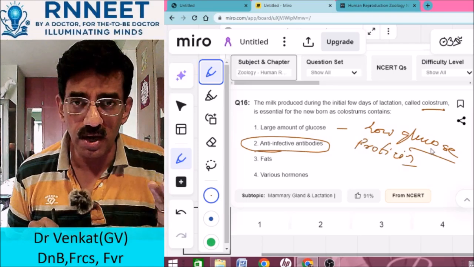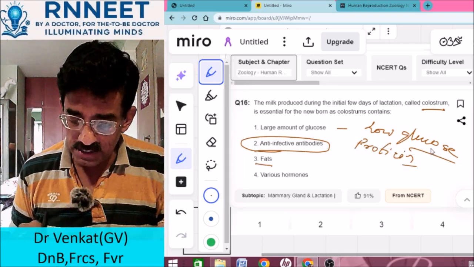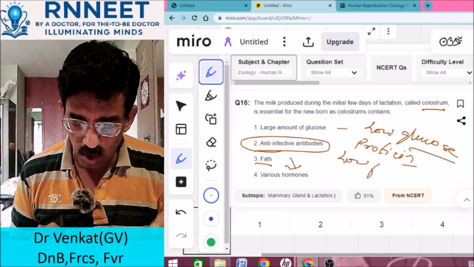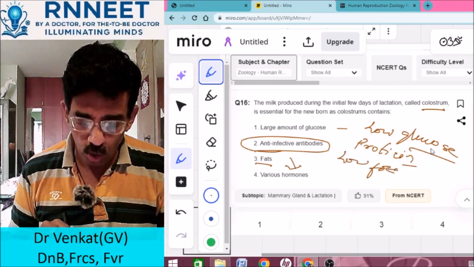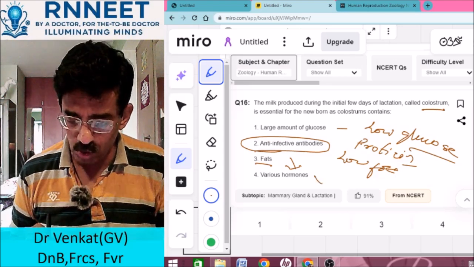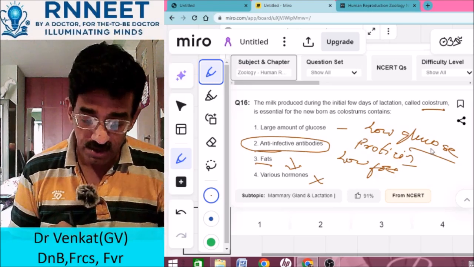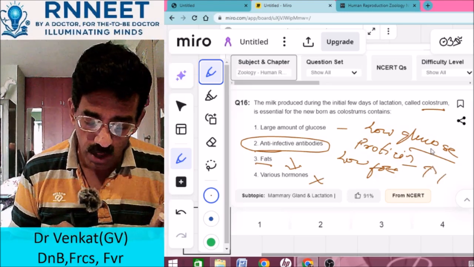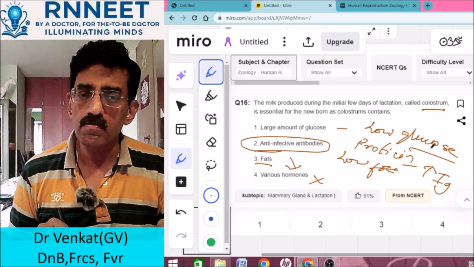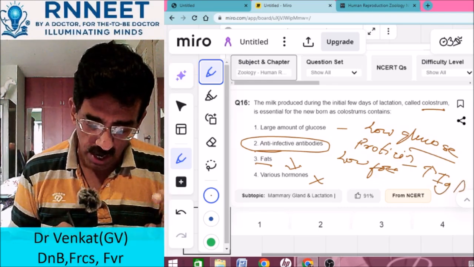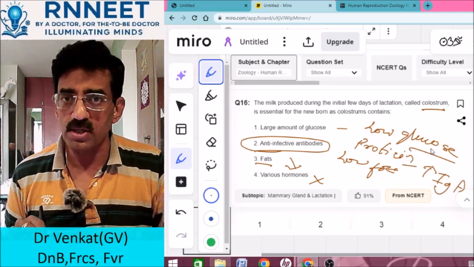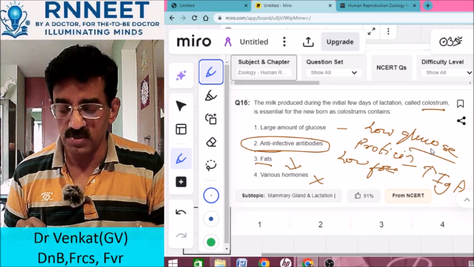And what does it contain? Low fat. It is low in fat, very low fat. Okay, it's low fat, low glucose, rich protein. And what does it contain? Hormones? No hormones. What does it contain? Increased antibody. Which antibody? Put it in the comment box. IG. Which IG? Yes, IgA. So IgA is very much present in the colostrum. So this is a very important aspect which gives immunity.